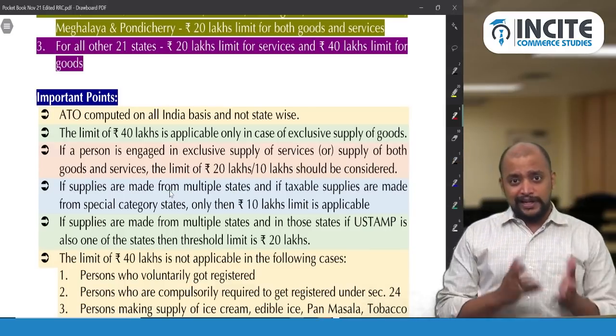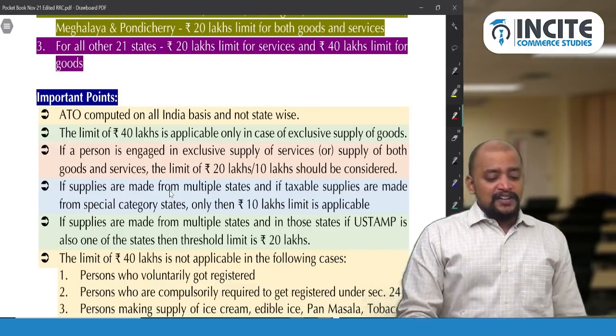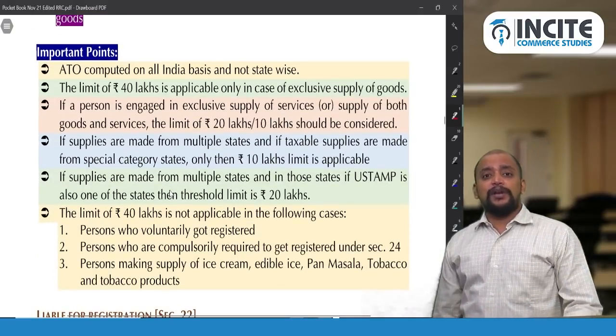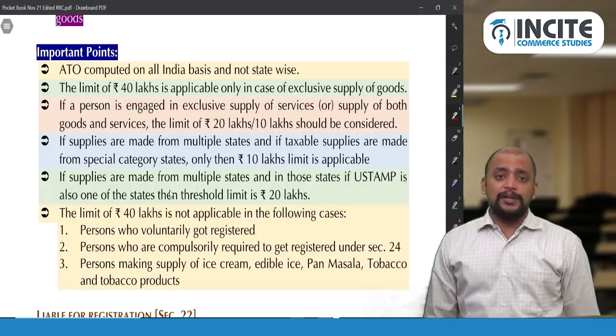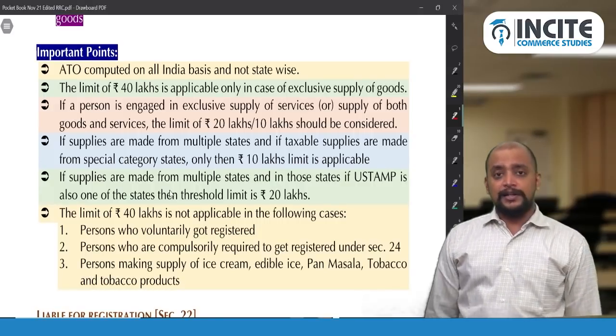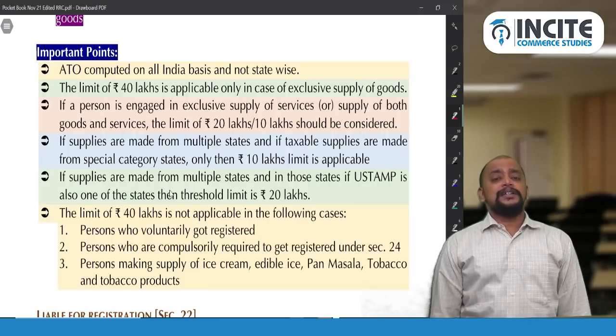So we know the meaning of aggregate turnover. And if a person is engaged in exclusive supply of services or supply of both goods and services, 40 lakhs is not applicable, either 20 or 10 lakhs should be considered. Now, here comes the next case.